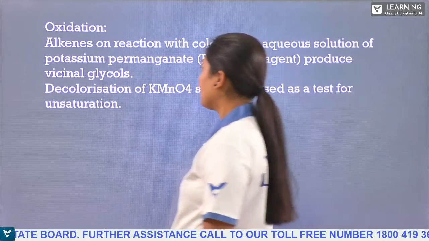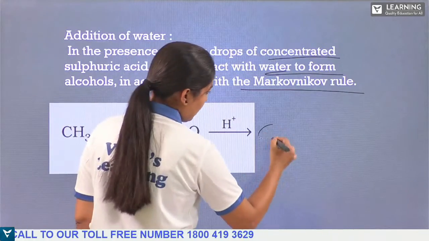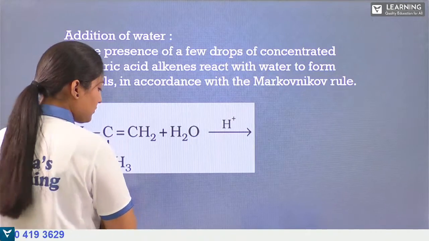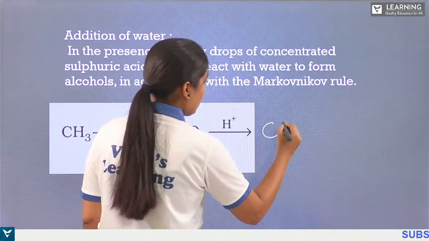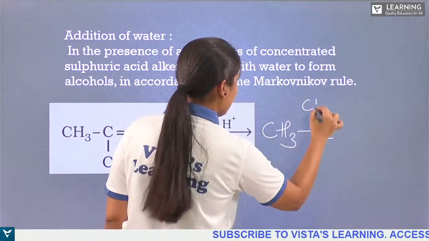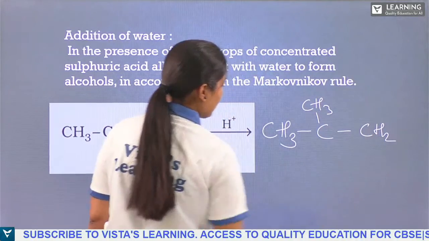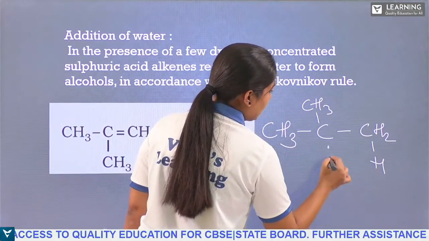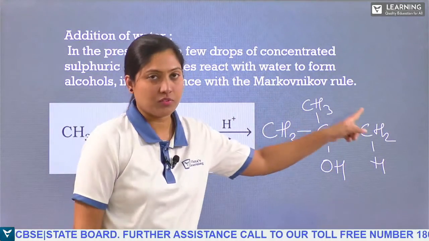So we have CH3, C, one more CH3, and a double bond with CH2. One hydrogen will go to this carbon and the other will come here. This is according to Markovnikov's rule.